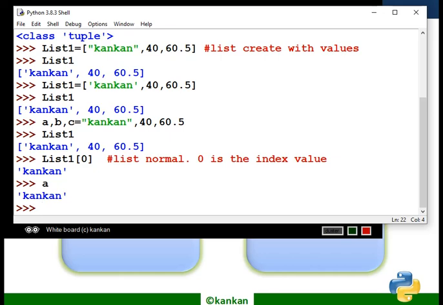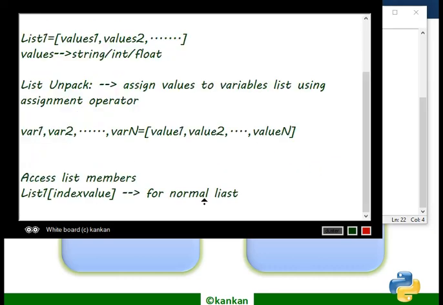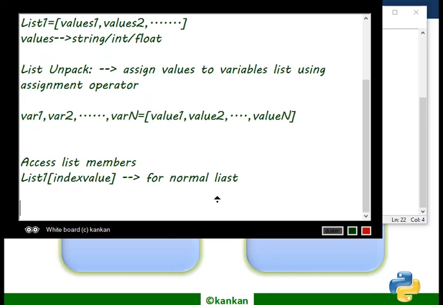In a similar way, we can use negative index values also to access members in a list. How will the negative value be accessed? Before that, I am giving an example.